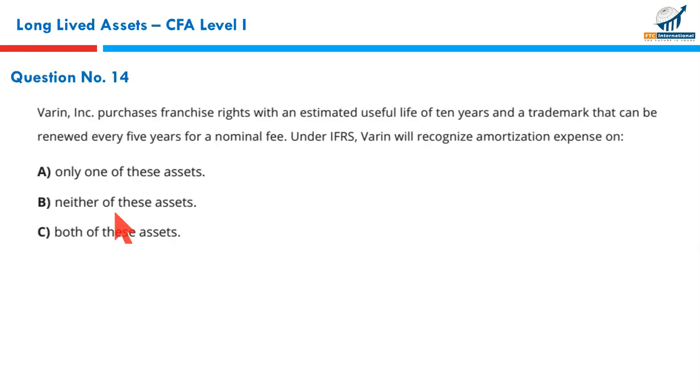Next, question number 14. Warren Incorporated purchases franchise rights with an estimated useful life of 10 years. Okay, franchise has a life of 10 years. Let us mark this down. And a trademark that can be renewed every 5 years.